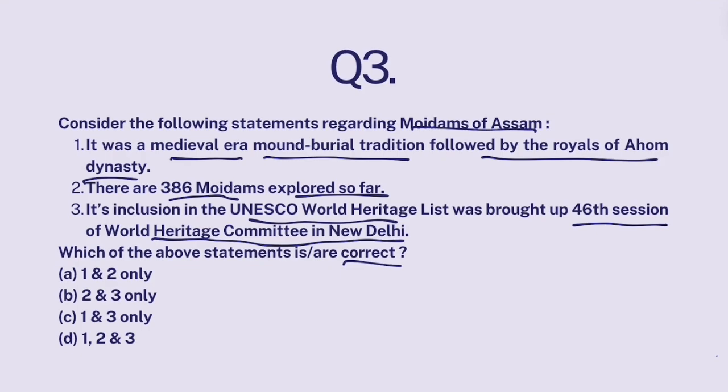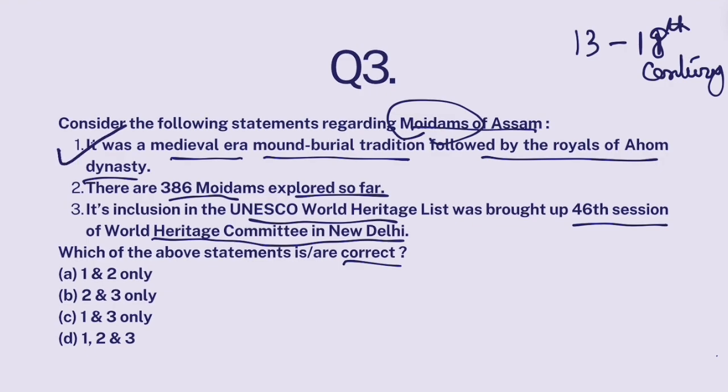Now look, Ahoms were a kind of people who ruled over Assam from 13th to 19th century. But more importantly, 18th century. People from their royal family used to, when they died, be buried in a special form. And that special form was moedoms. What they used to do was create a pyramid of sorts from mud and dirt. They used to create a mound, and in that mound, these people were buried along with their belongings, much like the Egyptian pharaohs. So this is absolutely correct.